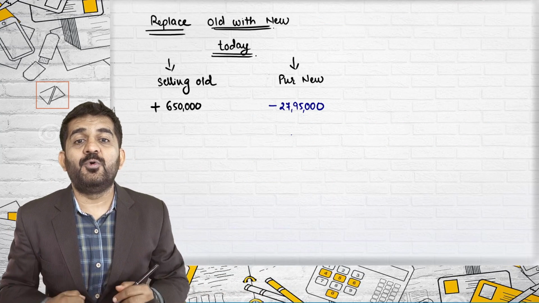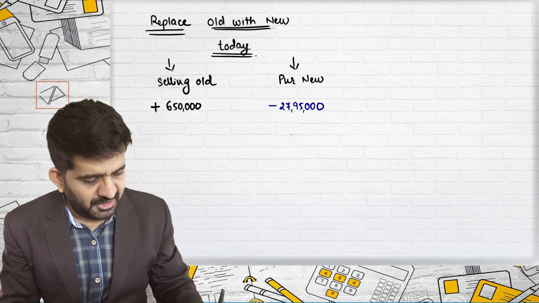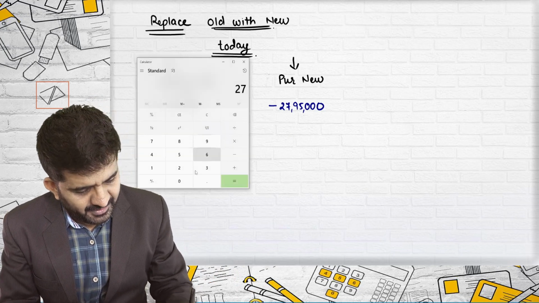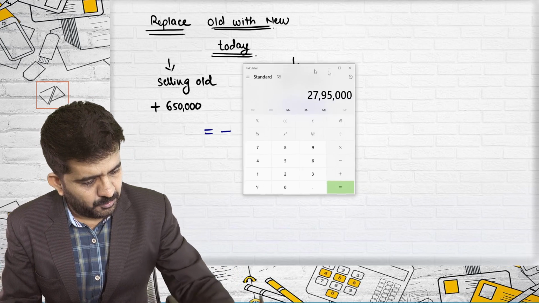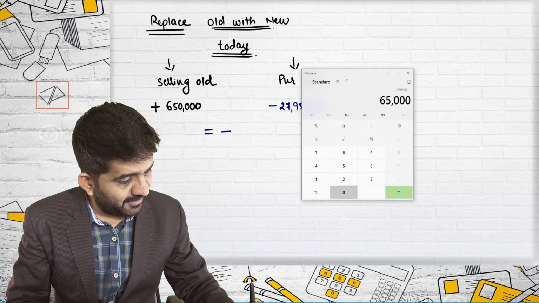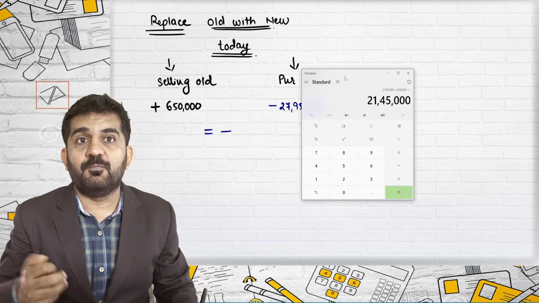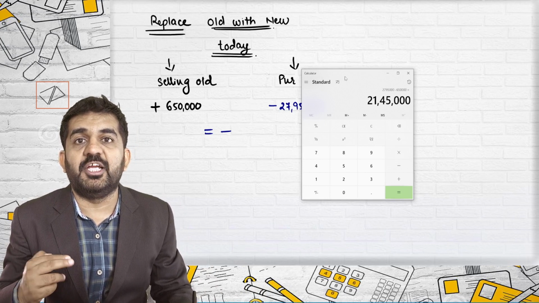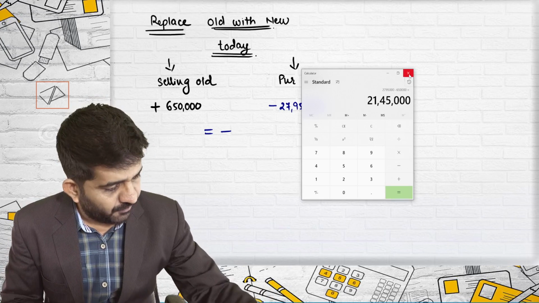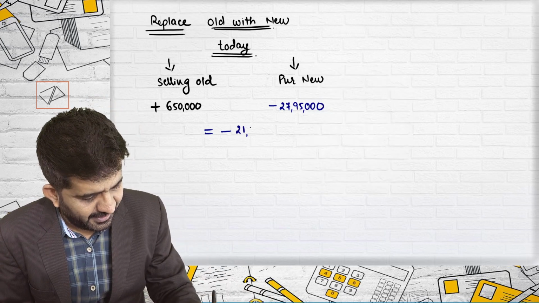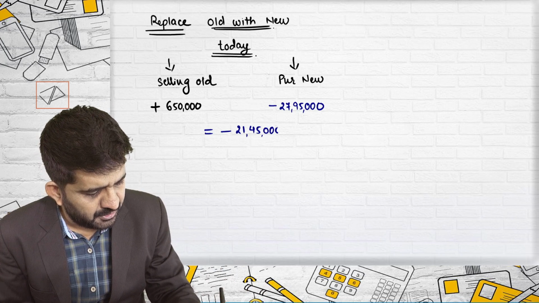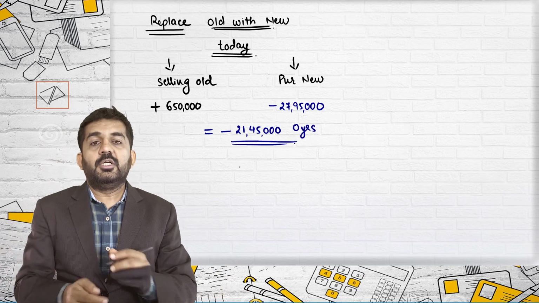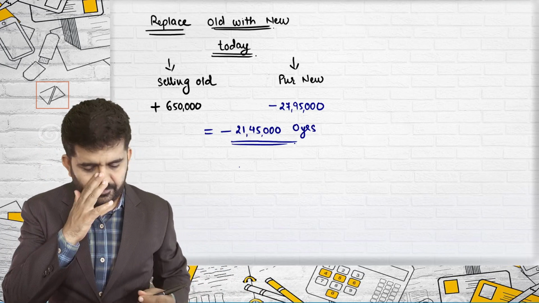So if you replace your machinery, your cash outflow will be 27,95,000 minus 6,50,000, which will be your cash inflow. So net cash outflow at the end of 0 year will be only 21,45,000. This will be the cash outflow.